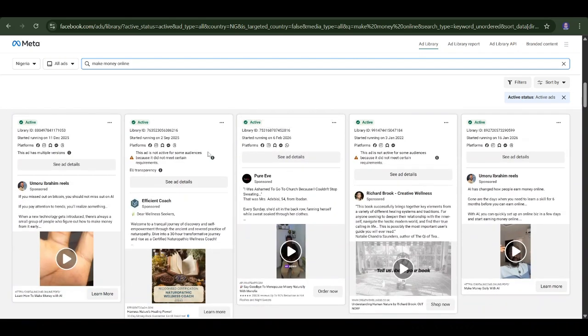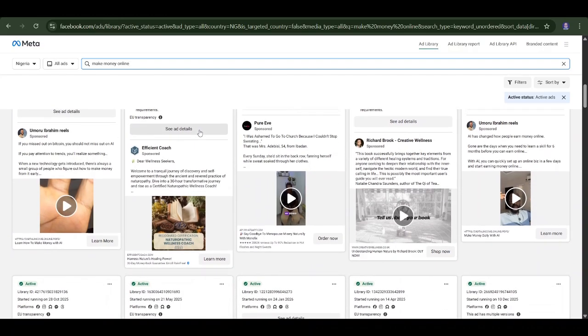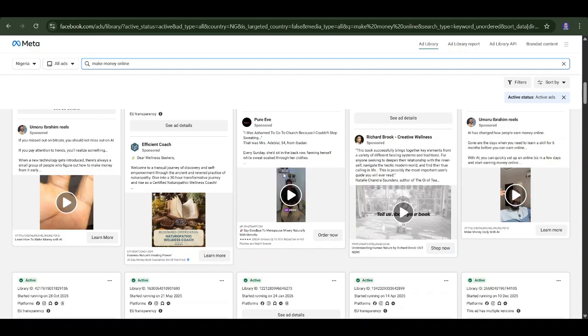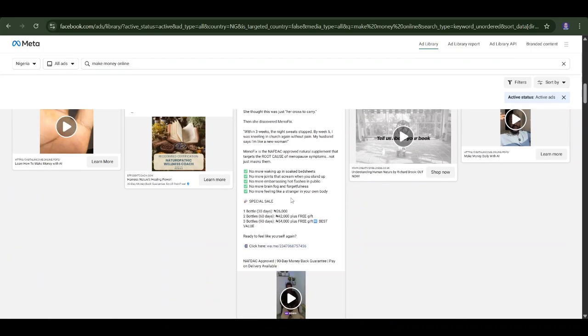So just pick an idea. Don't try to copy everything. Just model the idea that the person is selling. Like this one, Pure If, I think they are selling something pertaining to.